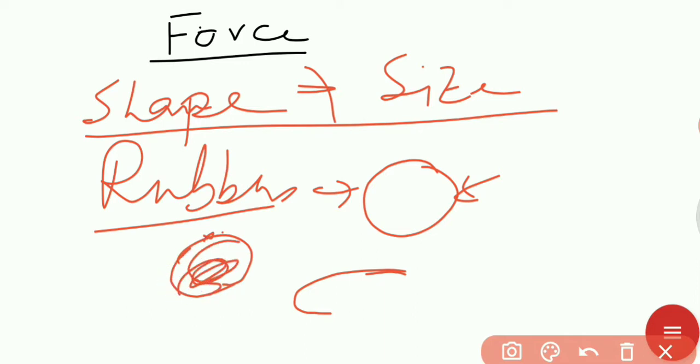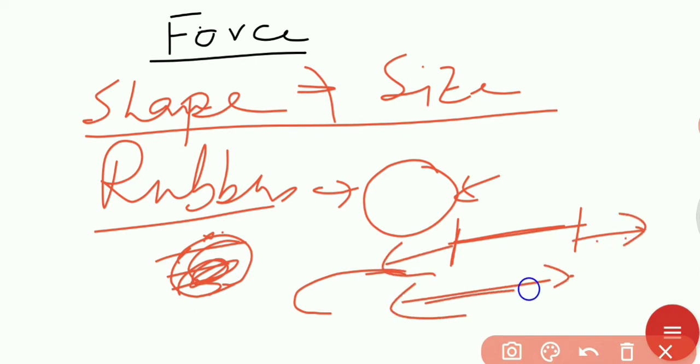Shape can be changed. Or a rubber band, if you pull it in that direction, the rubber band is stretched. Okay, many examples are there. So force can change the shape and size also. So these are some effects of force.